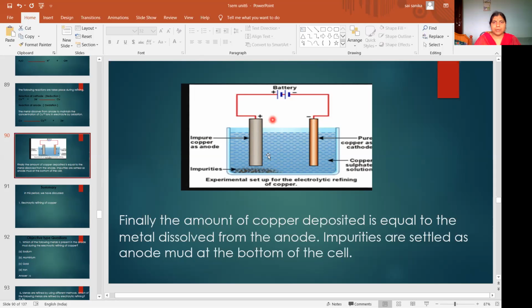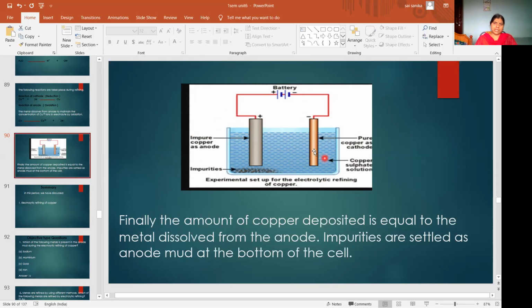The impure copper block will be connected to the positive pole of the battery, that means it will become the anode, and the pure copper rod will be connected to the negative pole of the battery, that means it will become the cathode. Here we are connecting the battery, so what is happening? Electricity will pass into the solution. Due to electricity, chemical reactions take place in the electrolytic cell. That means electrical energy is converted into chemical energy.